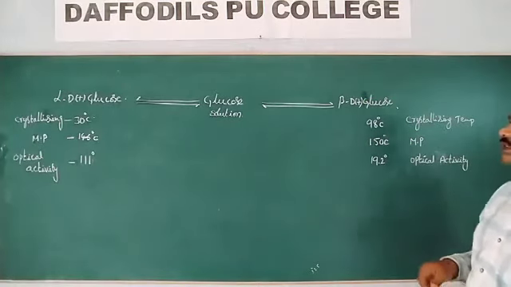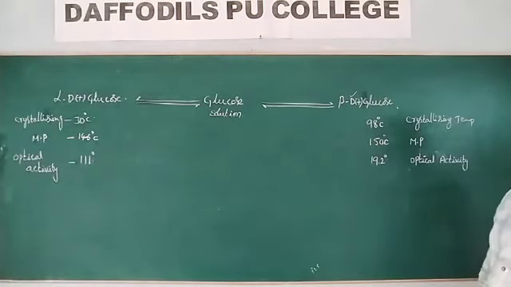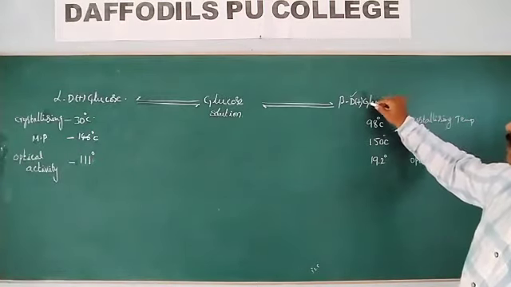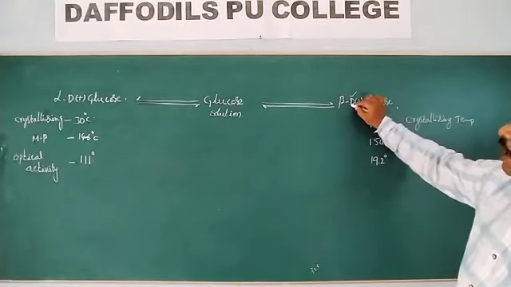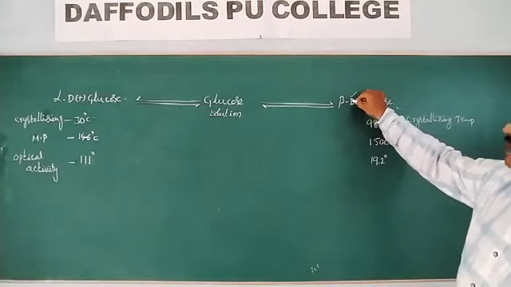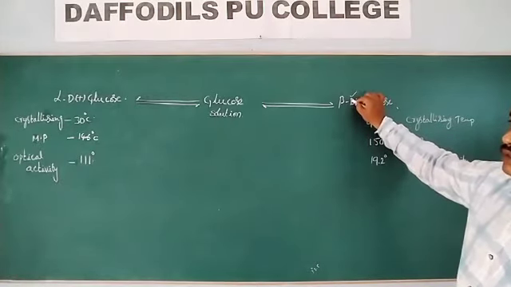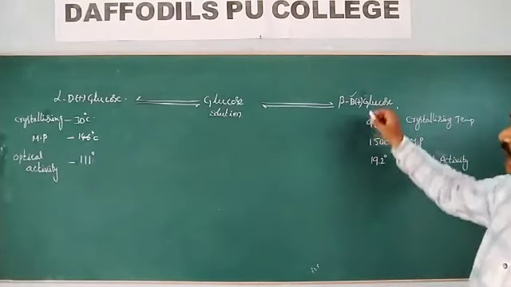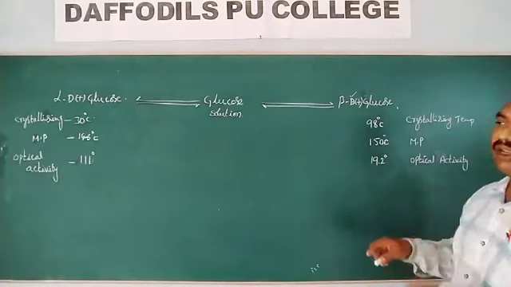In yesterday's class, I told you about this D. What is this D? Capital D means, in this glucose, the last but one optically active chiral center of this glucose has the OH group present at the right side. So this one is D-glucose. That is the meaning of D.